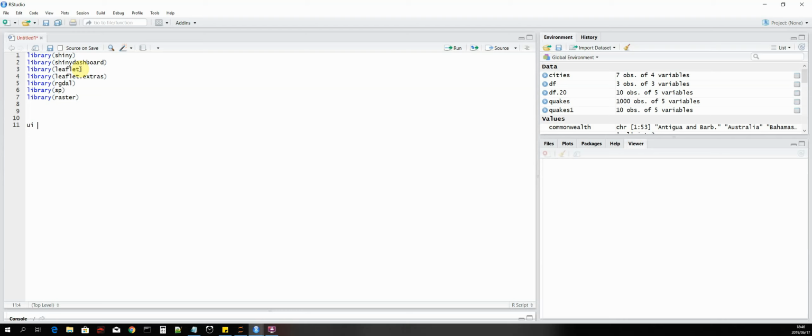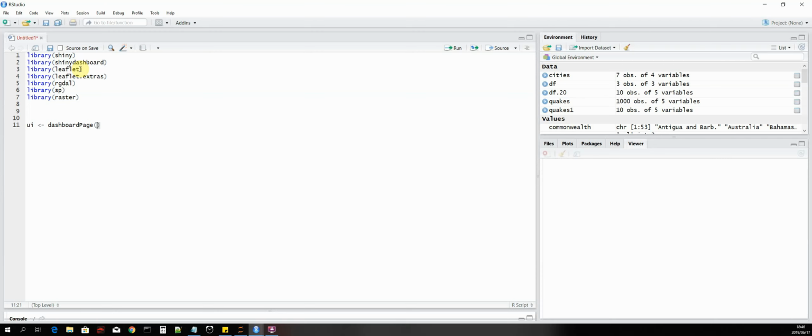But in this case, we are going to write all the code in one page, or one file.